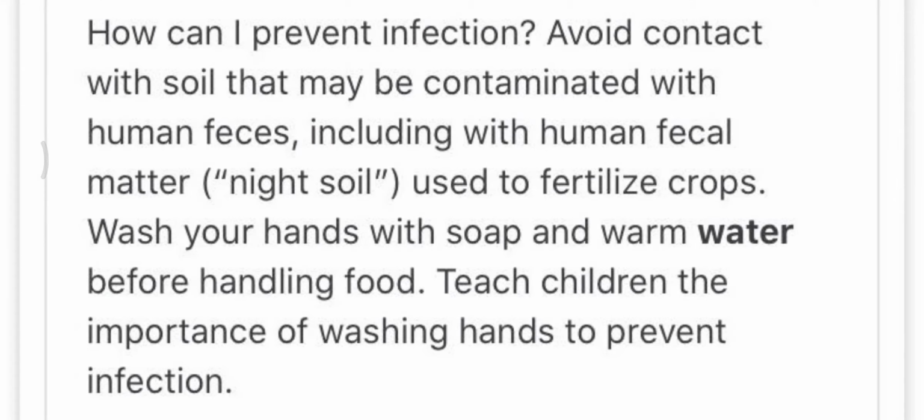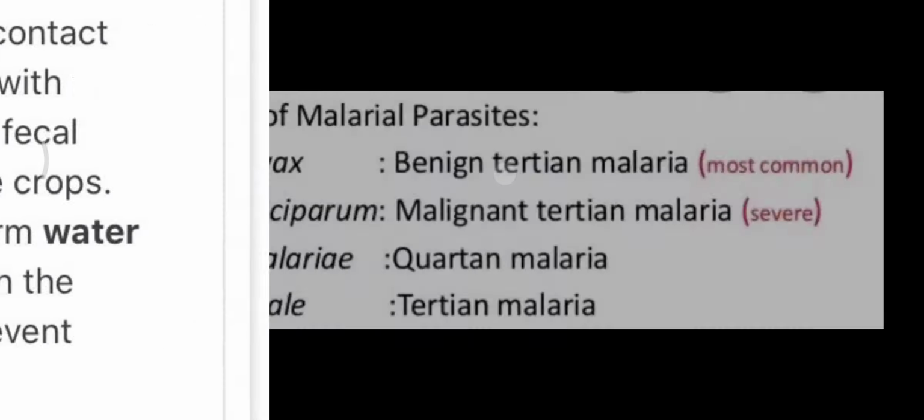Now let us see how the infection can be prevented. The infection can be prevented by not coming in contact with night soil or human fecal matter, by keeping proper hygiene, washing your hands with soap and water before and after handling food. These are the basic hygienic habits that are going to help you prevent this infection.